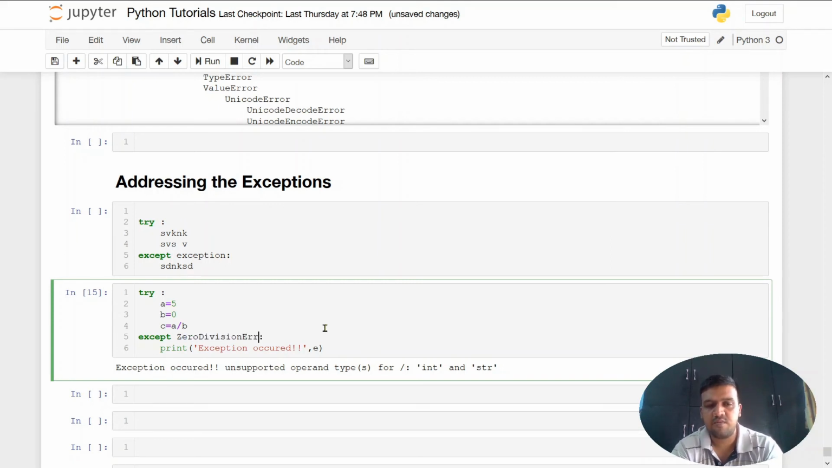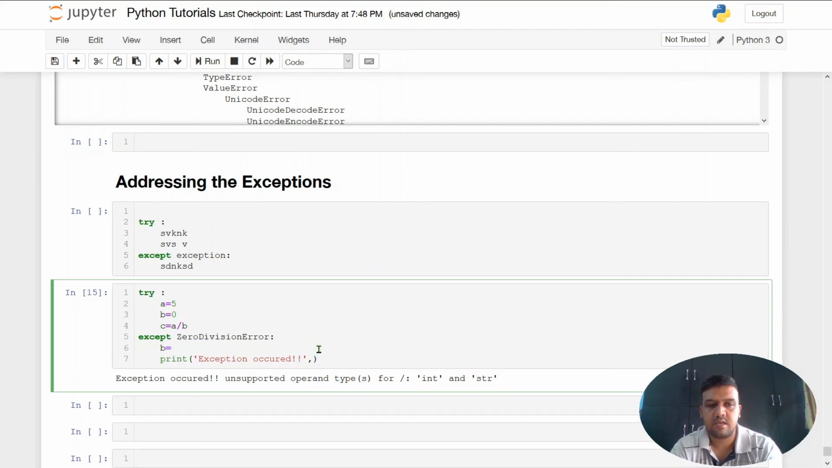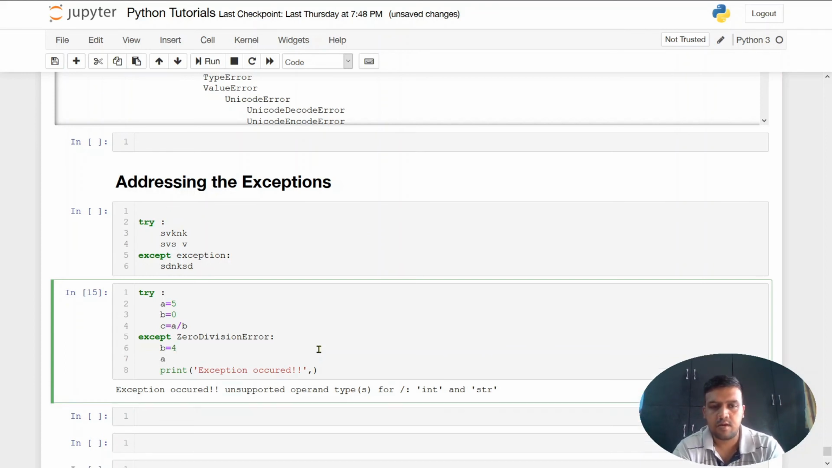So ZeroDivisionError, with Z capital, D capital, and E capital, without spaces. Now that I have defined what the exception is, I can write the code based on it. So I can write b equals, let's say I take the default value of 4, and I can compute it this way. Let's say a divided by b, and I print the value that I have changed. Let's say I perform this operation.